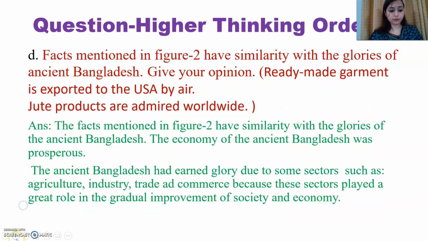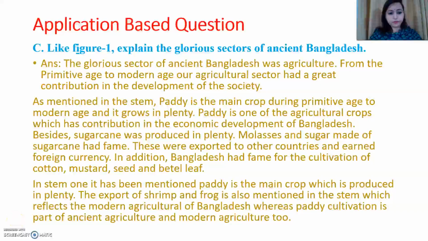Now see here in stem 1, it has been mentioned paddy is the main crop which is produced in plenty. The export of shrimp and frog is also mentioned in the stem. You can write stem 1 or you can write figure 1.